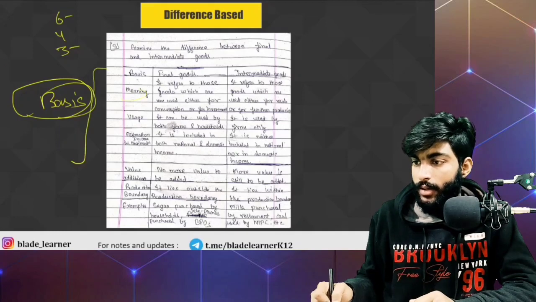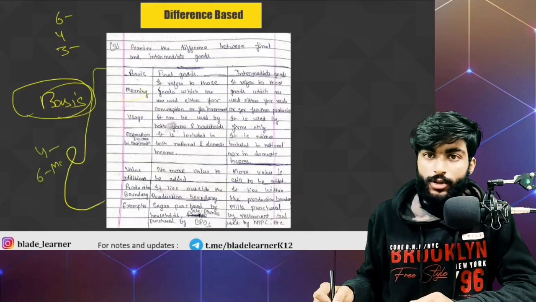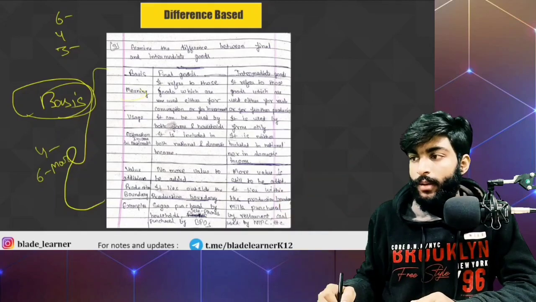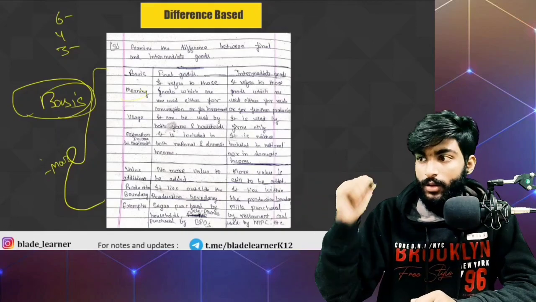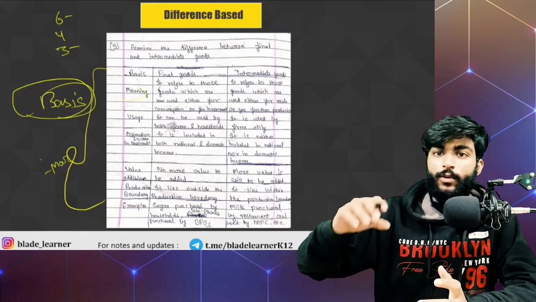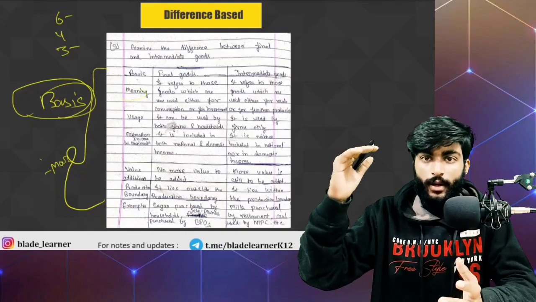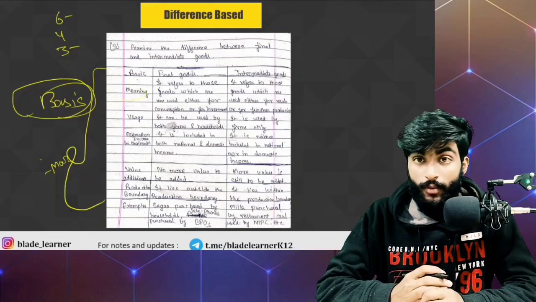Final goods and intermediate goods are mostly asked in either 4 markers or 6 marker questions. Whenever you answer the difference based question, try to answer with as many points as possible, because you cannot assume that this question can be asked only for 3 marks. It can be asked for 4 marks, but if you are not prepared with enough points to write it for a 5 marker or 6 marker question, then you will suffer later.